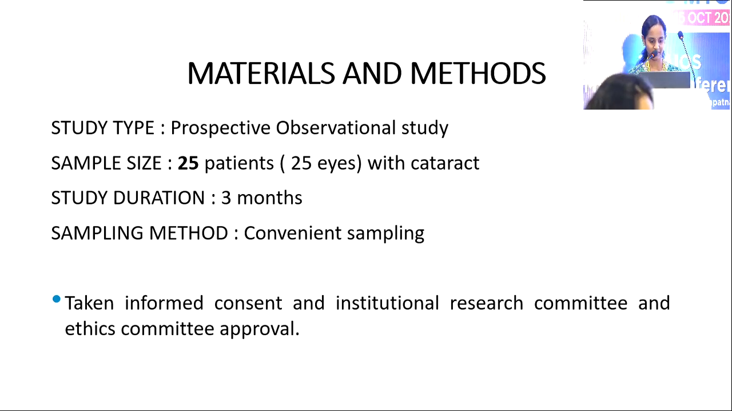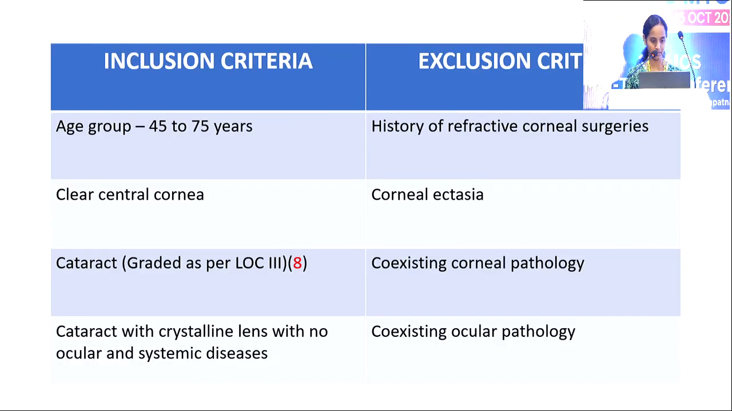Coming to materials and methods, this is a prospective observational study done for a duration of 3 months using convenience sampling. I have taken 25 patients with cataract. I've taken informed consent and institutional research committee approval. Coming to inclusion criteria, patients in the age group 45 to 75 years were considered, who have a clear central cornea, cataract graded as per LOCS 3 grading, and no other ocular and systemic diseases.